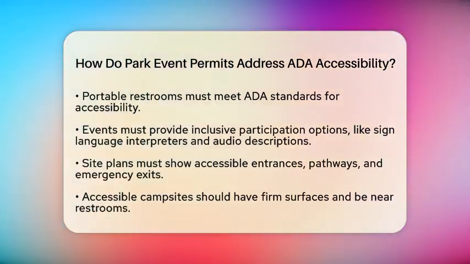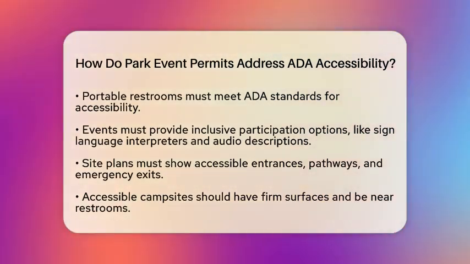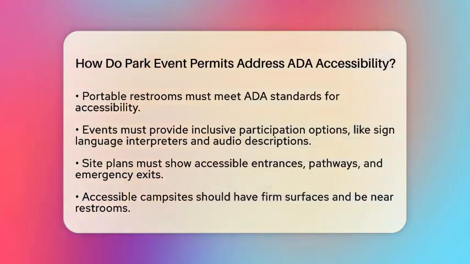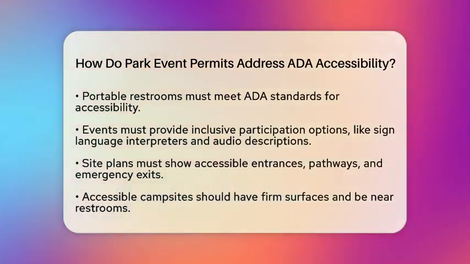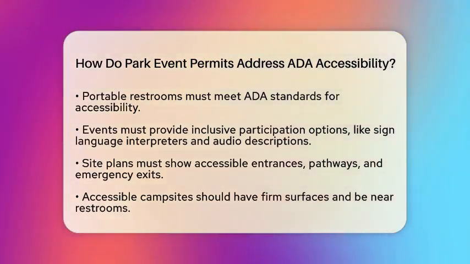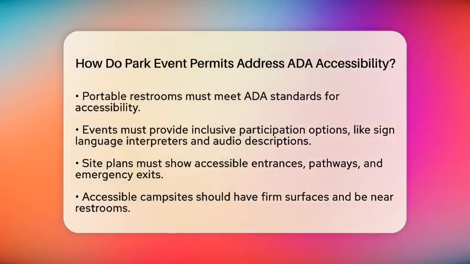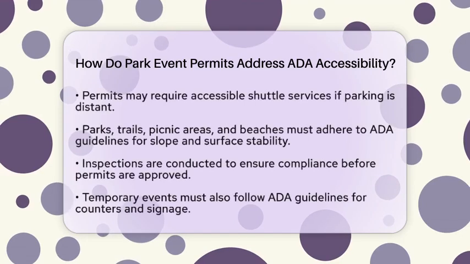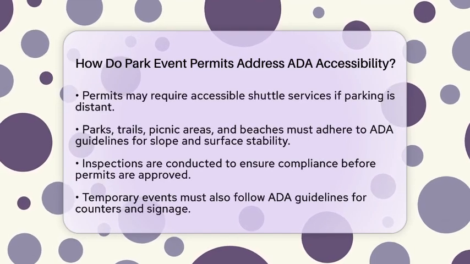When it comes to campgrounds, accessible campsites are prioritized. These sites should have firm surfaces, lowered fire rings, and be close to restrooms. If parking is far away, permits may require accessible shuttle services to help guests reach their destinations.